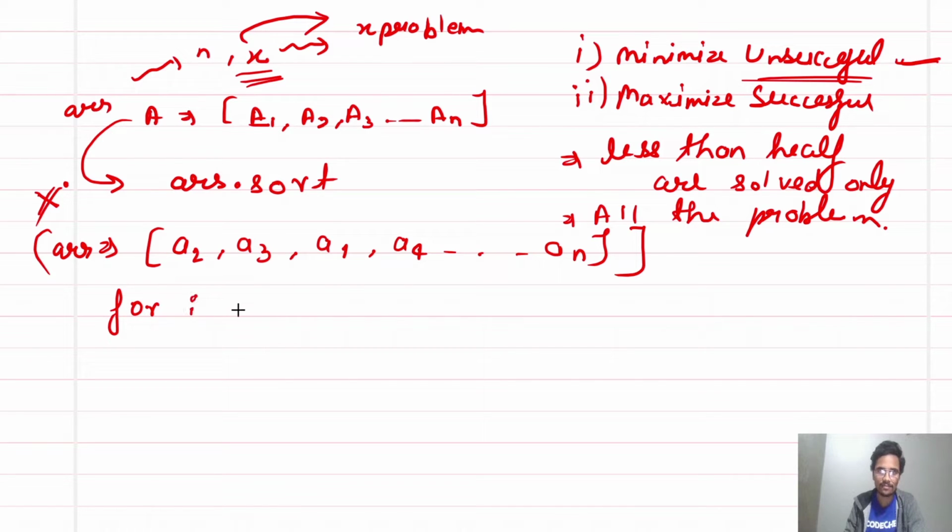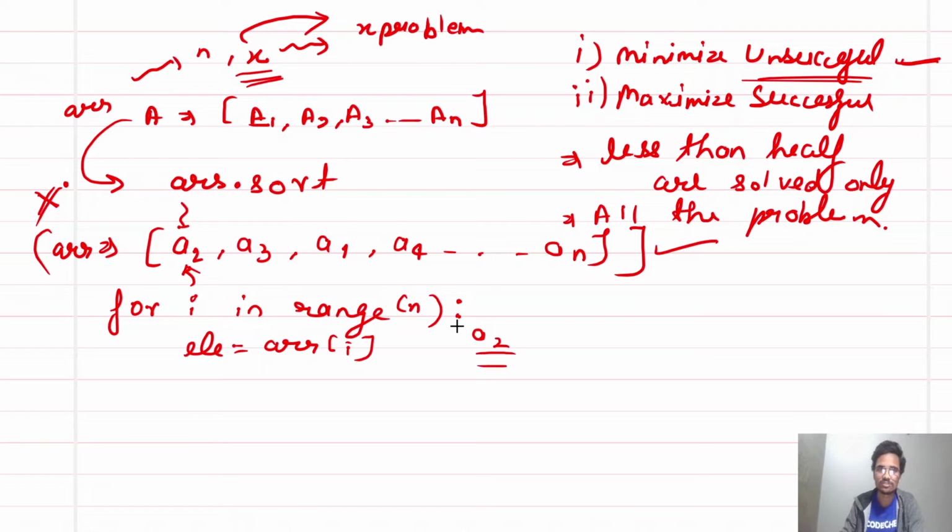So for i in range n, we are running a loop over this array, and every time we access a particular element. So element is equal to array of i. The first element will be A2. First of all, solve at least half of the problem, meaning if this is A2 then A2 by 2, and simply take the ceil value. So if we have 5 tasks then we will simply solve 3 tasks.